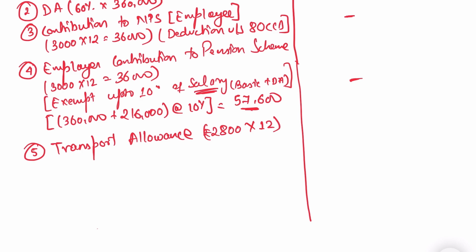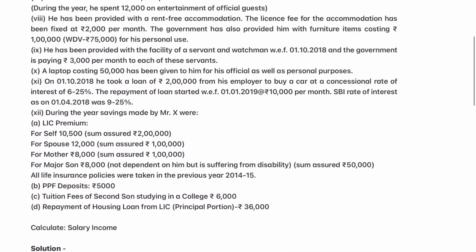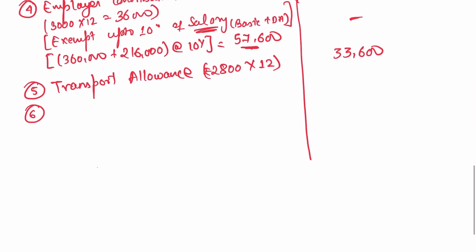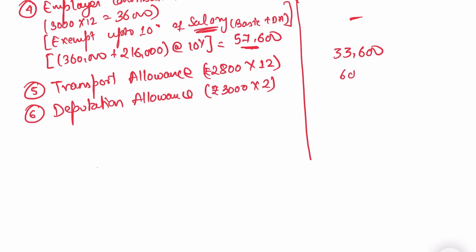So that will be 33,600. Okay. Next is deputation allowance for 2 months, that is 3,000 per month. So we have 3,000 rupees for 2 months only, that is 6,000. Okay.